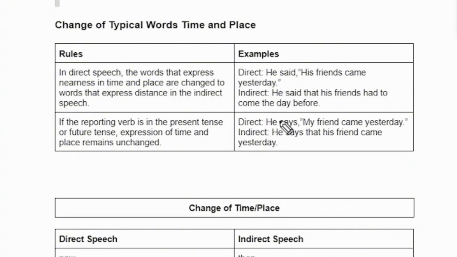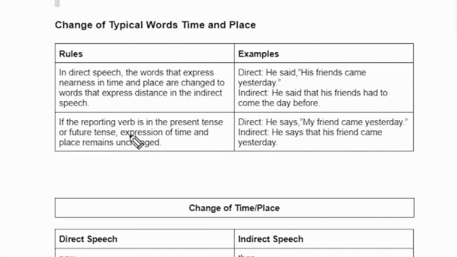Now we will see change of time and place. In direct speech, the words that express nearness in time and place are changed to the words that express distance in the indirect speech. Okay, we should complete the rule first. If the reporting verb is in the present tense or future tense, expressions of time and place remain unchanged.